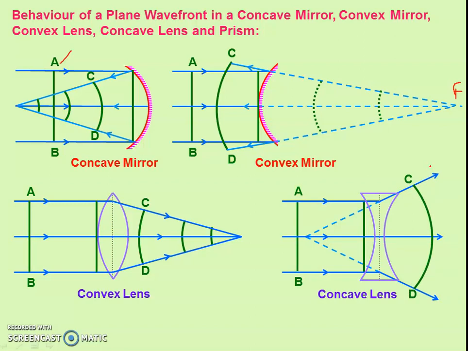Means whenever there are parallel rays, the wavefront will be plane. And if rays are converging or diverging, the wavefront will be spherical. Right? So this is all about today's topic. Thank you very much.